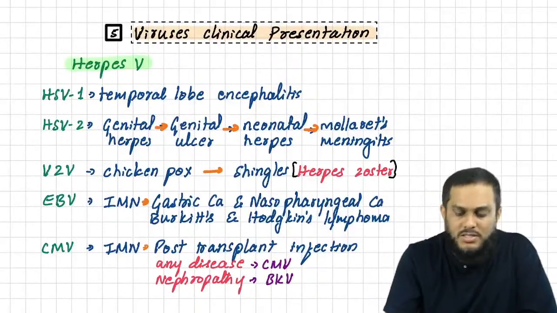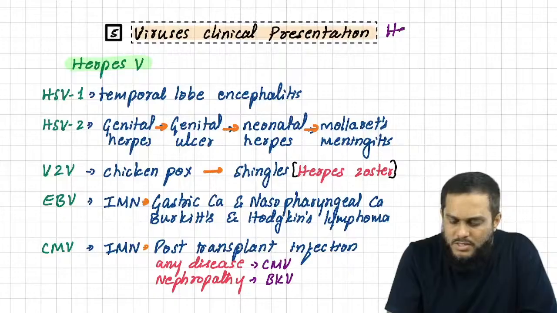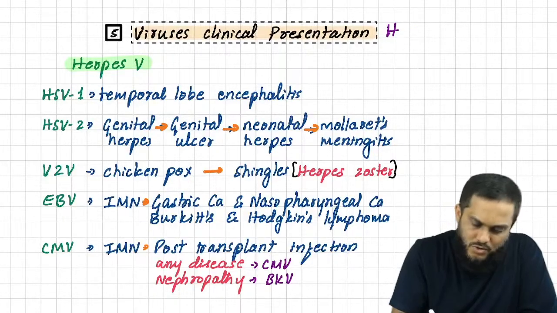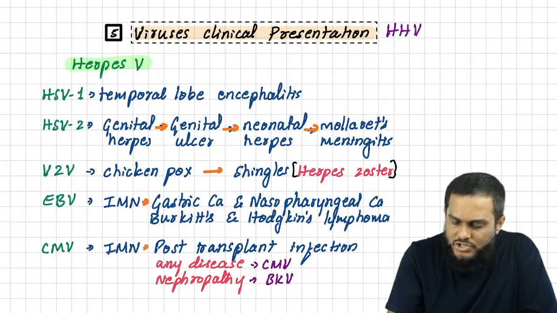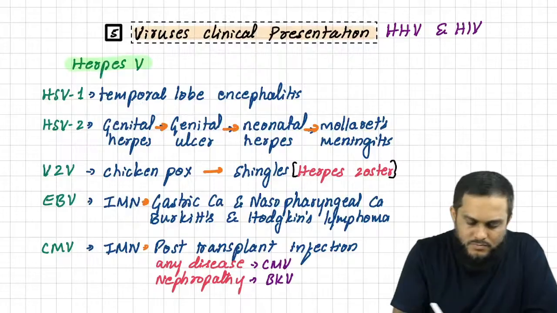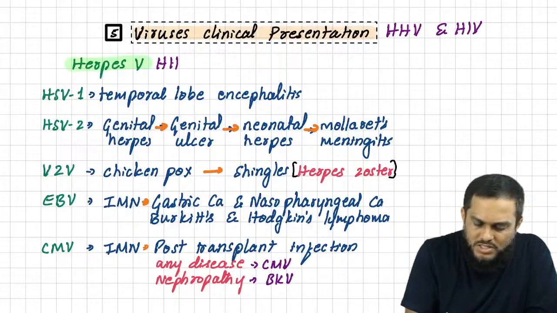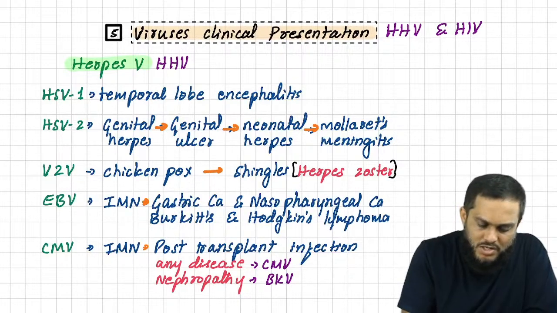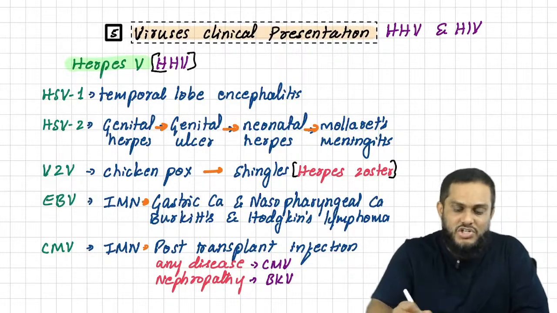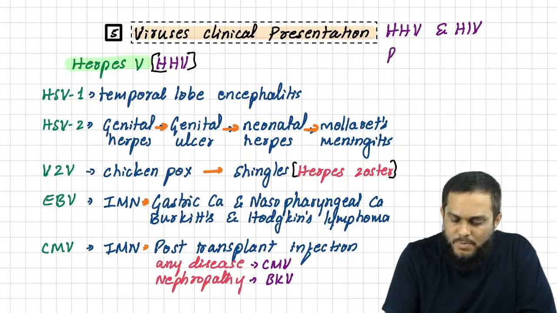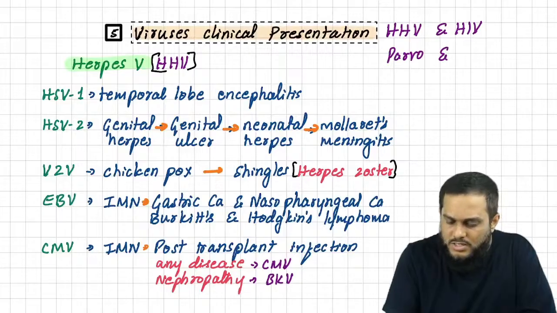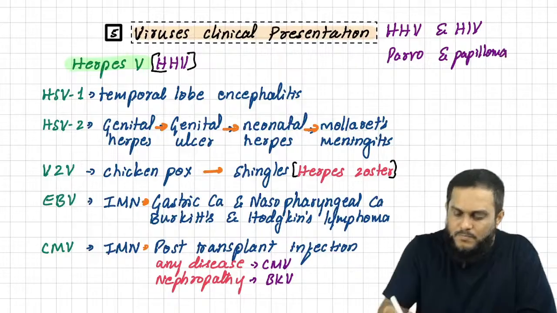So which are the 4 viruses? Herpes, or you can remember as HHV and HIV, because herpes viruses are known as HHV, human herpes viruses. Then parvovirus and papillomavirus.